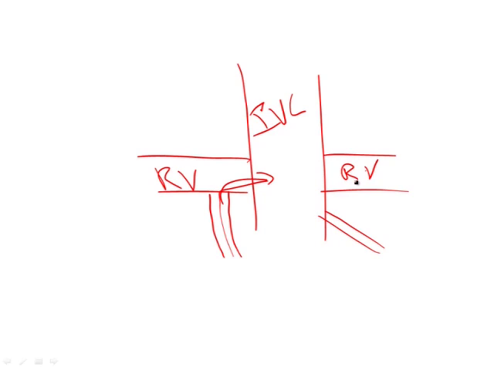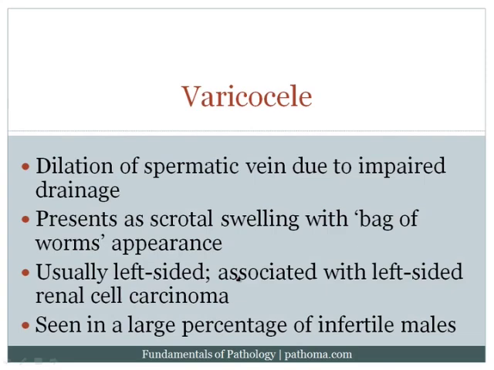Now at the same time, let's say that a patient has a renal cell carcinoma. You're well aware of the fact that renal cell carcinoma loves to invade the renal vein. It's one of the carcinomas that likes to go into the vein. And so when renal cell carcinoma goes into the renal vein, we're going to get blocking of the renal vein, which would block the drainage of the spermatic vein, and therefore give you a varicocele, in particular on the left side. So this is super high yield. It shows up on exams all the time that varicoceles are usually left-sided, and they're associated with left-sided renal cell carcinoma.